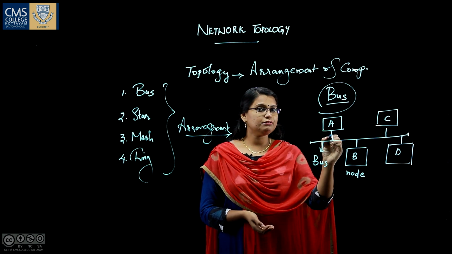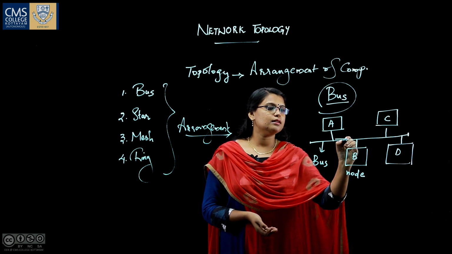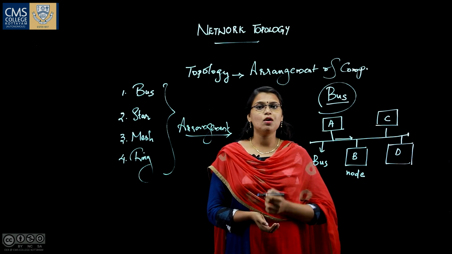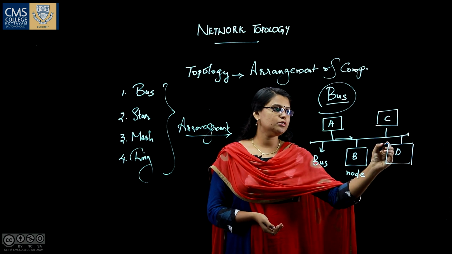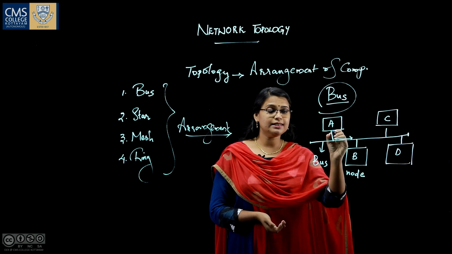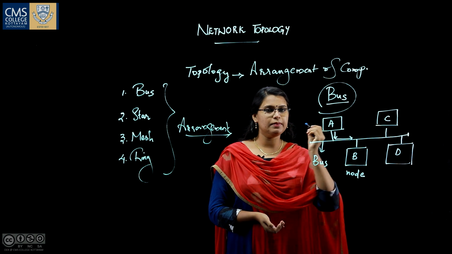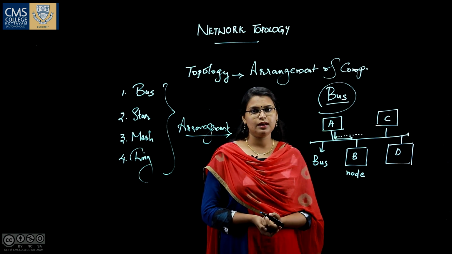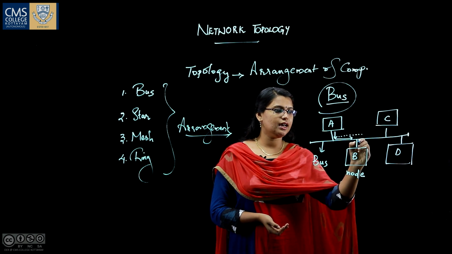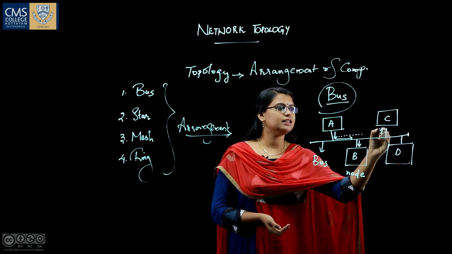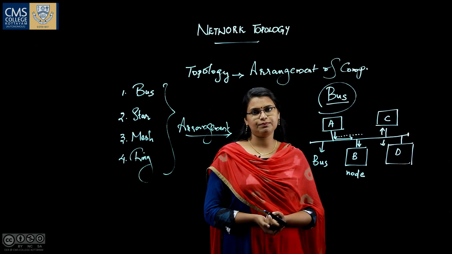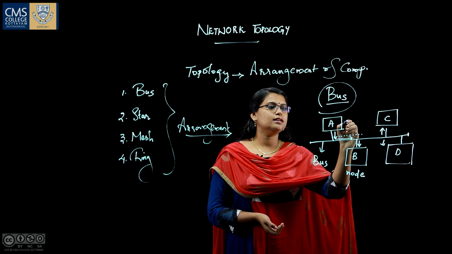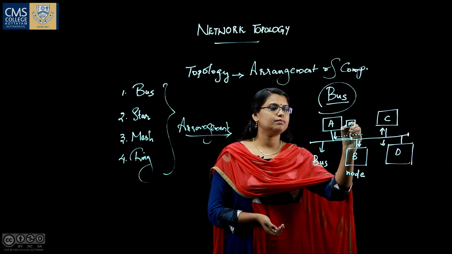The data transfer takes place through this bus only. Suppose system A wants to send a message to system D. It will send the message to the bus, and the bus carries the message over this. The same message will reach system B, system C and system D. Along with the message there will be a destination address.